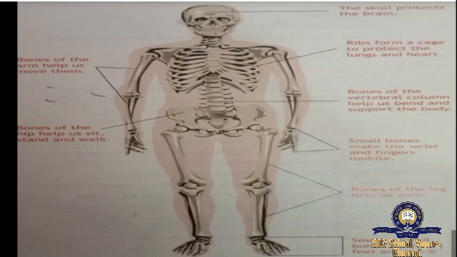Now move on to the left side. Bones of the arm help us move them. Bones of the hip help us sit, stand and walk. When you sit, stand, walk, which bone is helping you? Your hip bone.